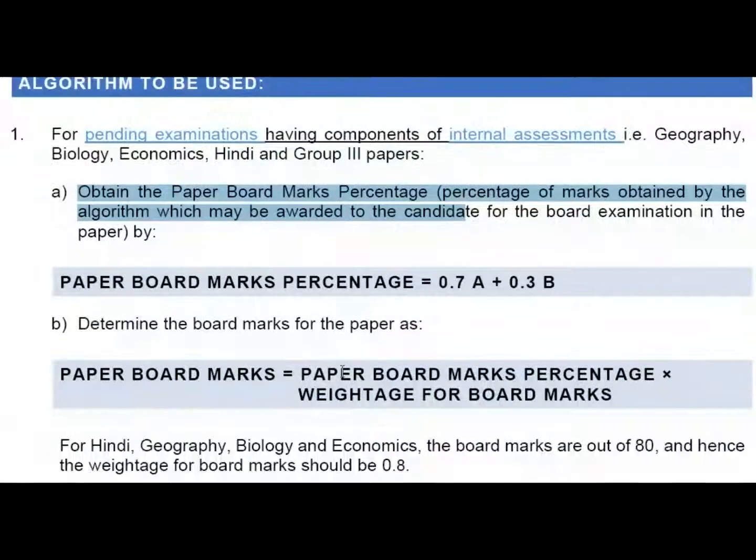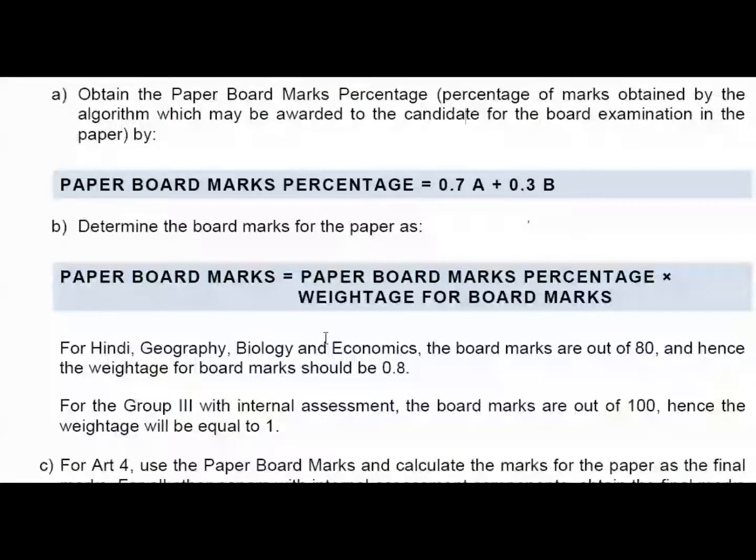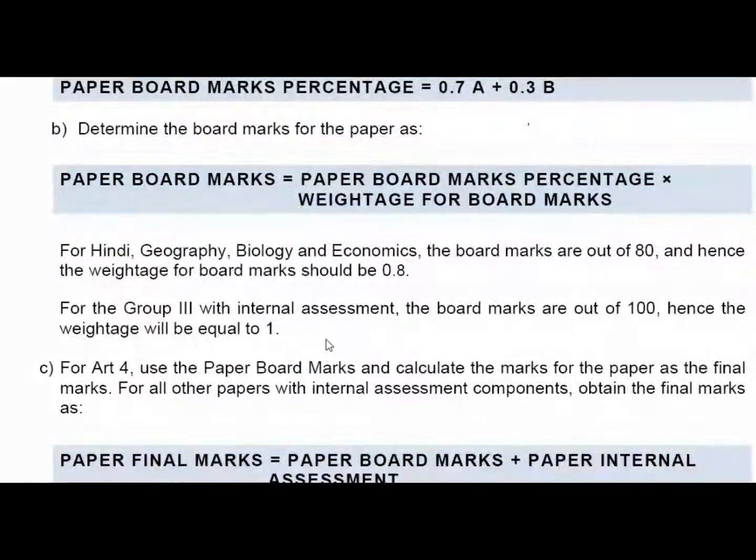B. Determine the board marks for the paper as paper board marks equals paper board marks percentage times weightage for board marks. For Hindi, geography, biology and economics, the board marks are out of 80, and hence the weightage for board marks should be 0.8.